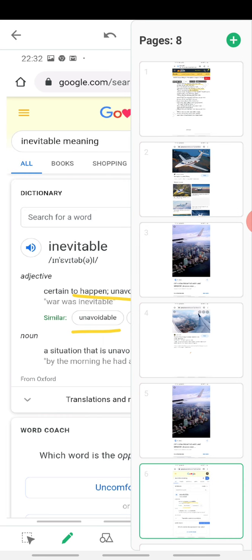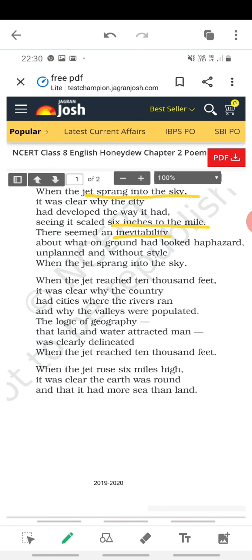Okay. There seemed an unavoidable situation, inevitability. What do you think is the opposite of inevitability? About what on ground had looked haphazard. Haphazard means full of confusion, disorganized. Unplanned means nothing was planned.